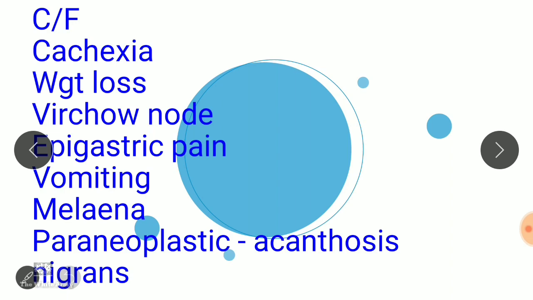Early symptoms may be dyspepsia, dysphagia, and nausea. In advanced stages, like every other cancer, there is cachexia, weight loss, nodal enlargement, or complications like anemia and hemorrhage may be there.